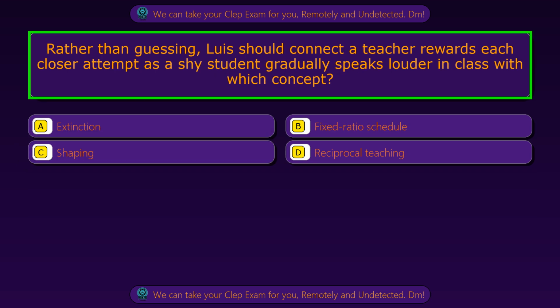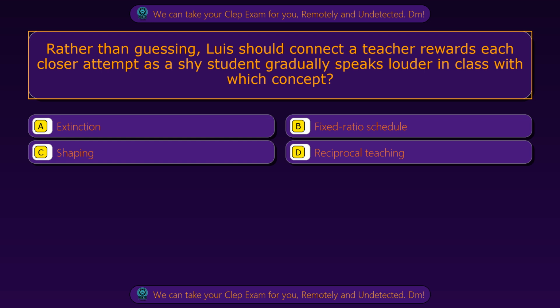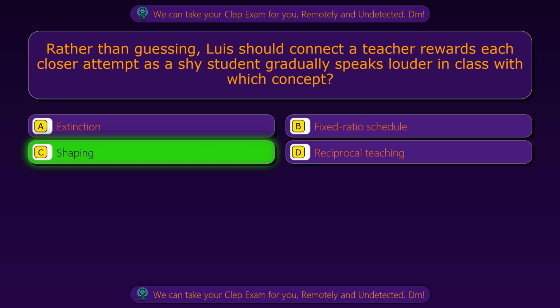Question 5. Rather than guessing, Louise should connect a teacher rewards each closer attempt as a shy student gradually speaks louder in class with which concept? Option A. Extinction. Option B. Fixed ratio schedule. Option C. Shaping. Option D. Reciprocal teaching. The correct answer is option C.